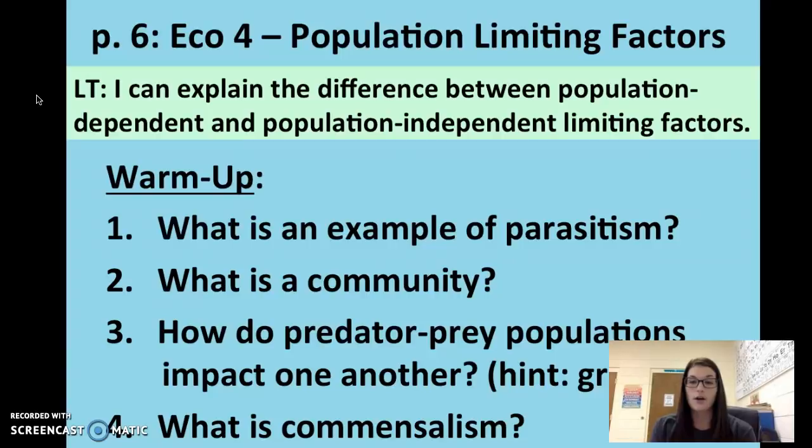So these 4 questions are your warm-up. Go ahead and jot them down, write the answer, and then we'll go over the answers.